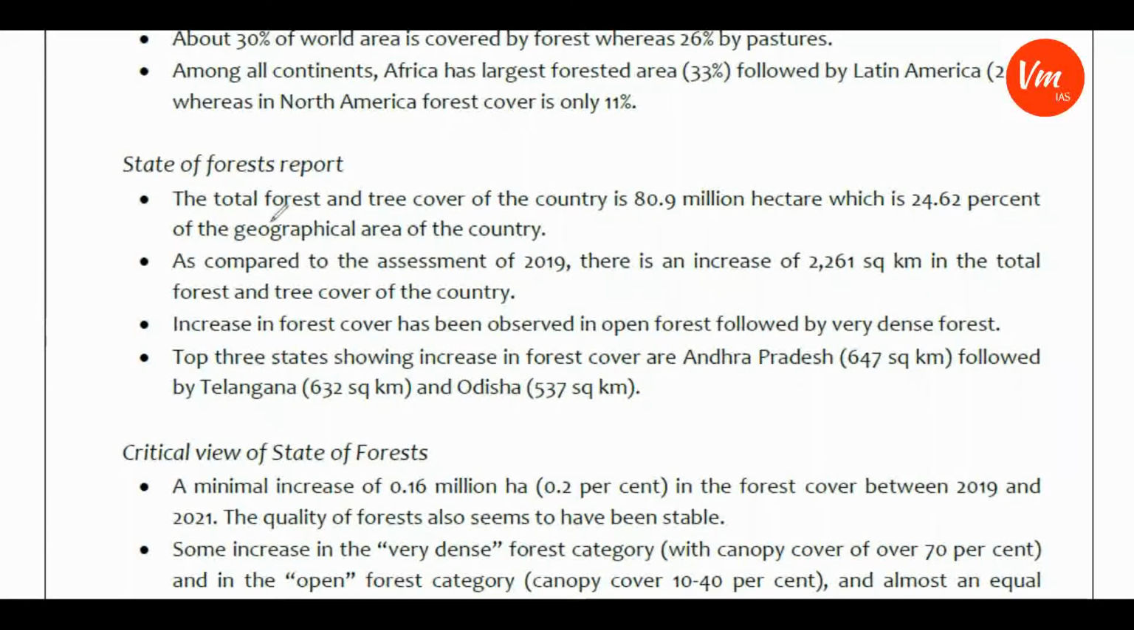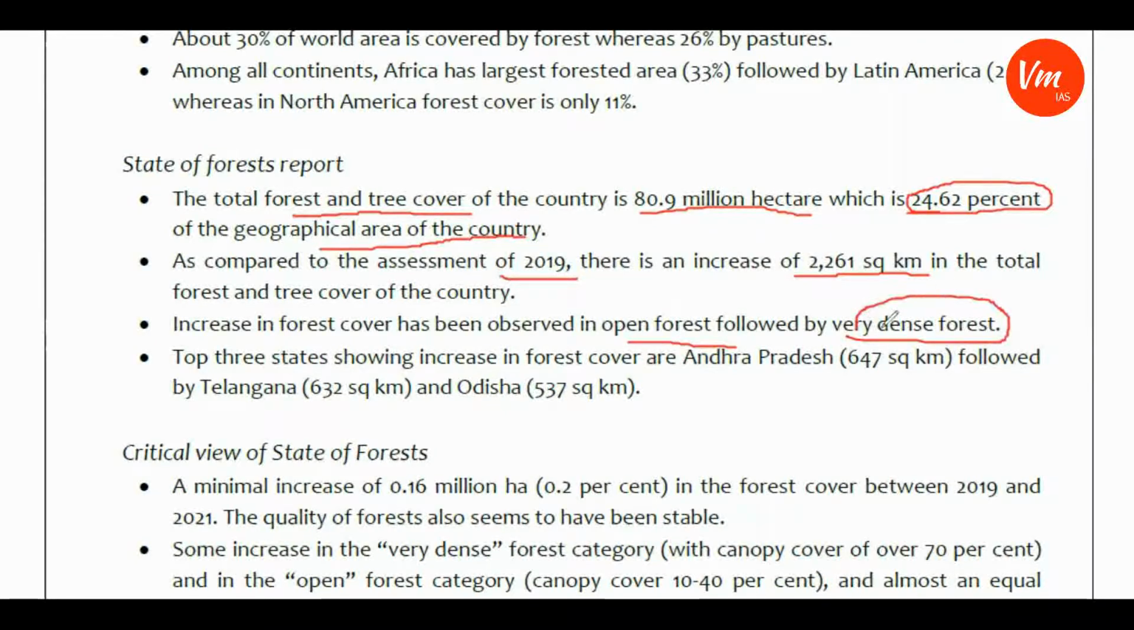If you observe, the total forest and tree cover of the country is 8.9 million hectares, which is 24.62% of the geographical area of the country. And as compared to the assessment of 2019, there is an increase of 2,261 square kilometers in the total forest and tree cover of the country. Increasing forest cover has been observed in open forest, followed by very dense forest.